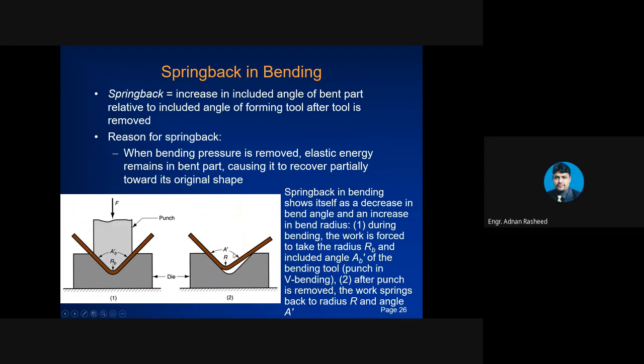So why does it get larger than the included angle of the punch? This phenomenon is known as spring back, that is, the increase in the included angle of the bent part.